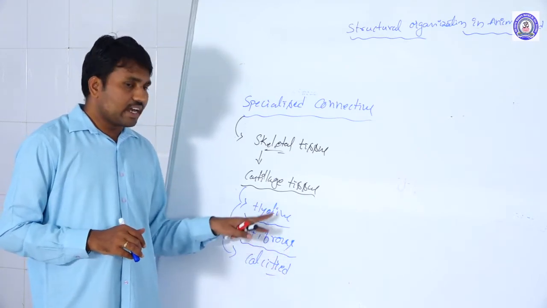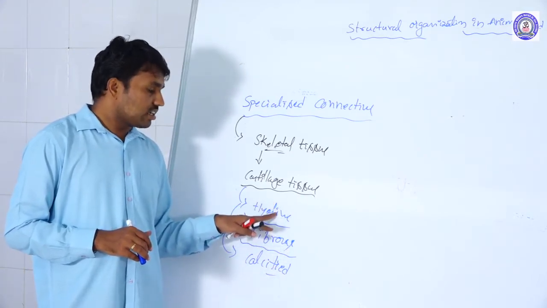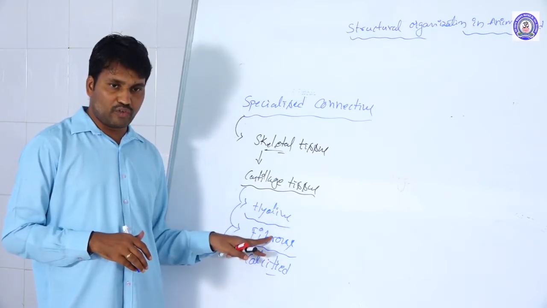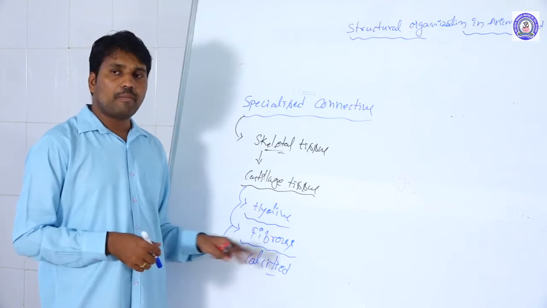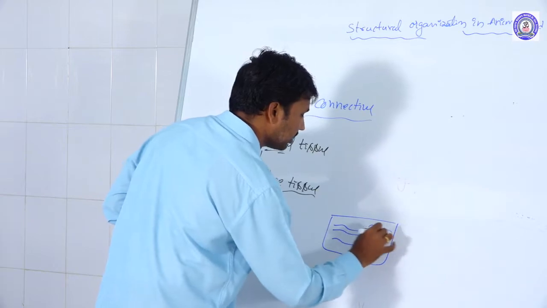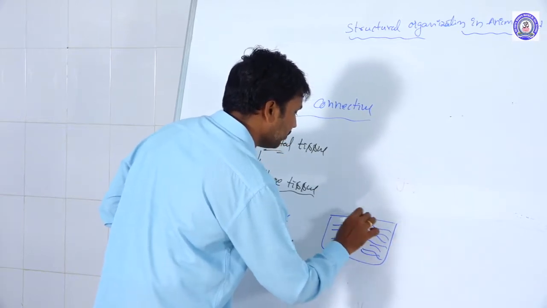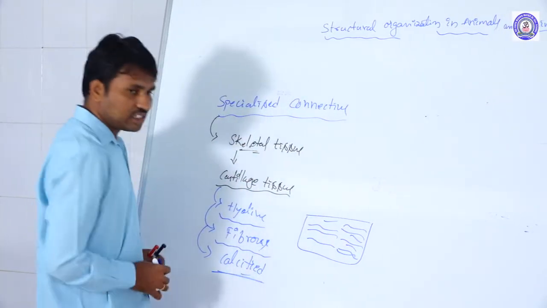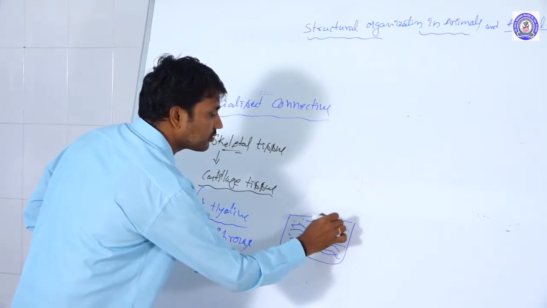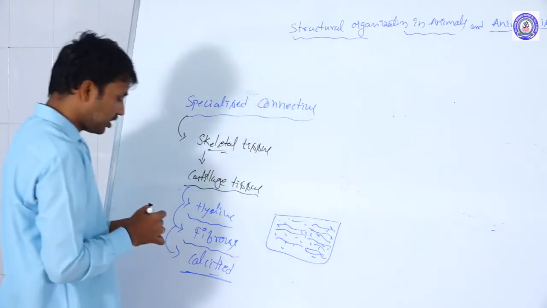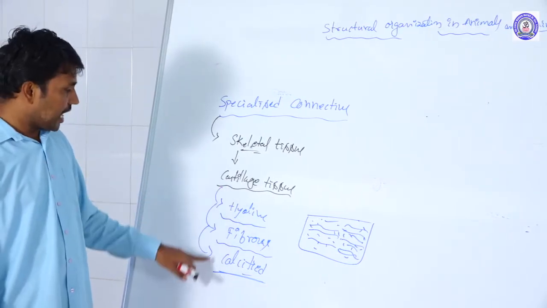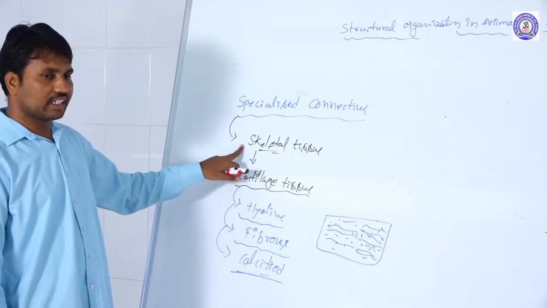In this case, the elastic cartilage fibers or the connective fibers are arranged individually. Numerous fibers are present, but arranged individually, forming like this. The matrix forms individually. But in the calcified cartilage tissue, the matrix is filled by calcium. Calcium carbonate is filling here, so that it becomes harder in structure. The cartilage is hardening. So these three types of cartilages are present in the skeletal tissue.